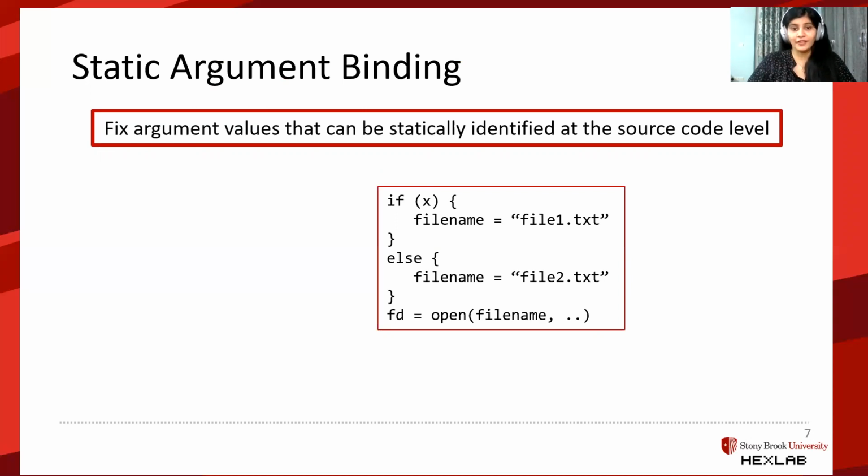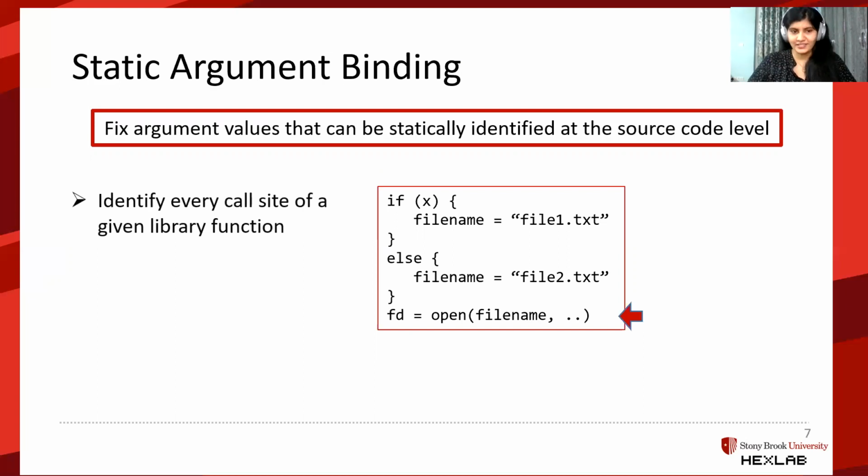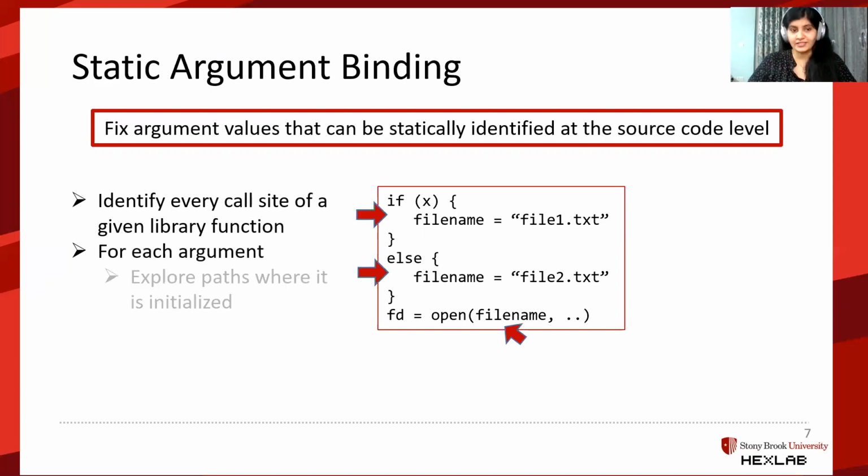We have an open file name, open library call, which takes in one of two file names depending on some condition. So the file name could be file1.txt or file2.txt. In the first step of this process, we first identify the call site. Then for each of its arguments, we explore the paths where it could have been initialized. In this case, we have two different paths, depending on whether the condition was true or false.